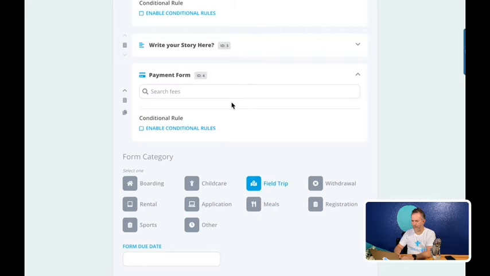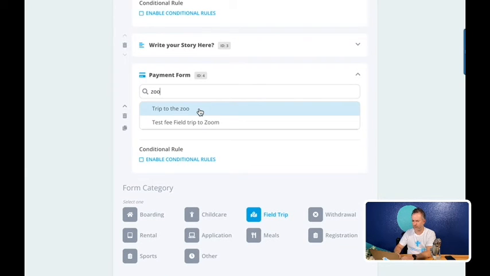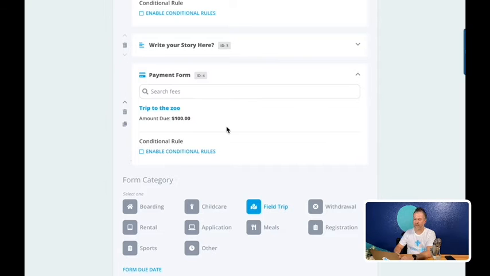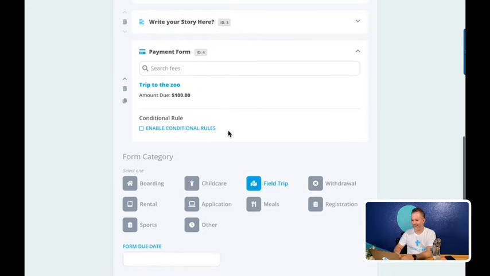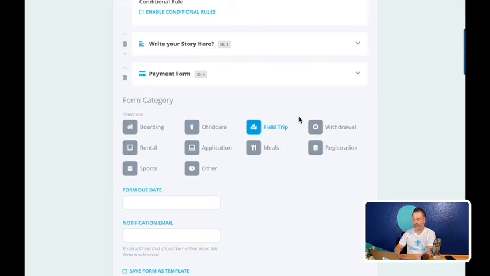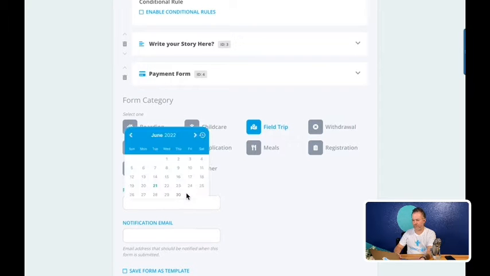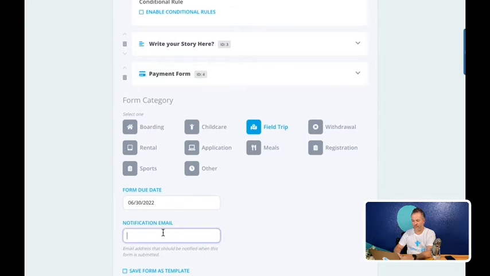And then also payment form, I'm going to search for any of my fees. I think I have one for zoo. Yep, trip to zoo, perfect. So, okay, it's $100. That's a very expensive zoo. But that's it. And really you can set when this is due. If the field trip is, let's say for some reason, June 30th or whatever, you can click your date and make it due by then.